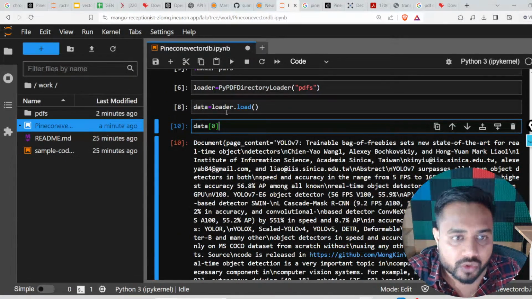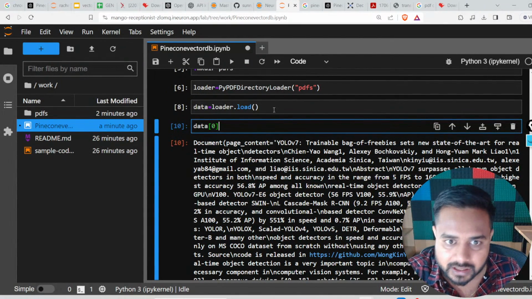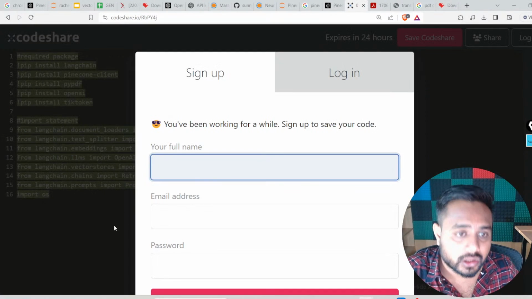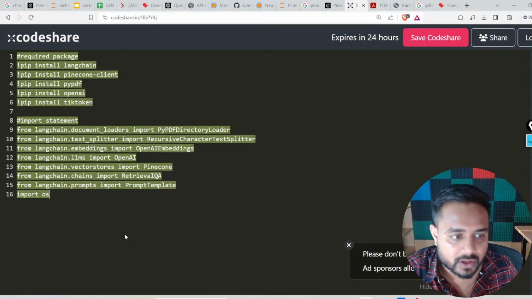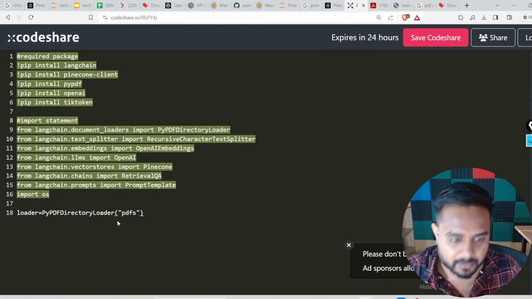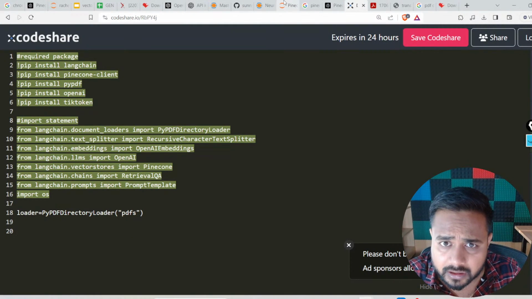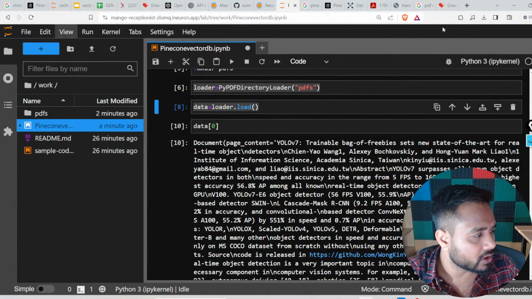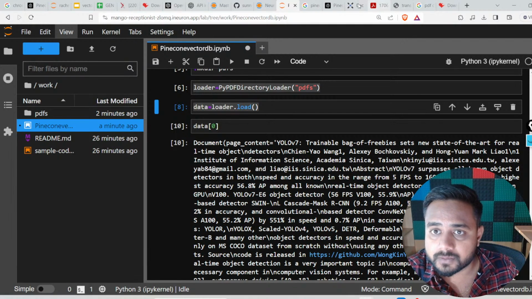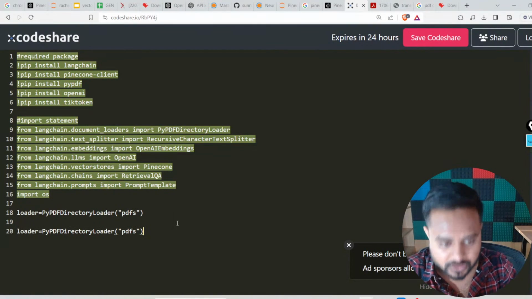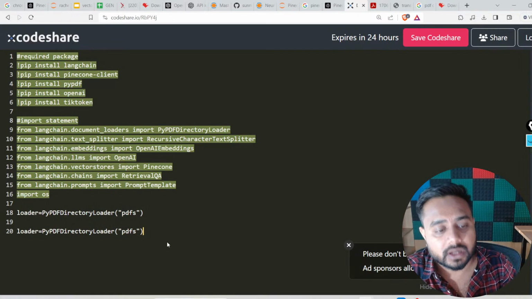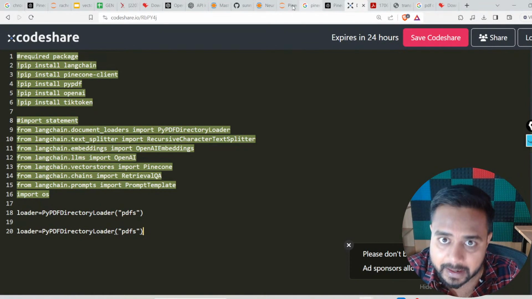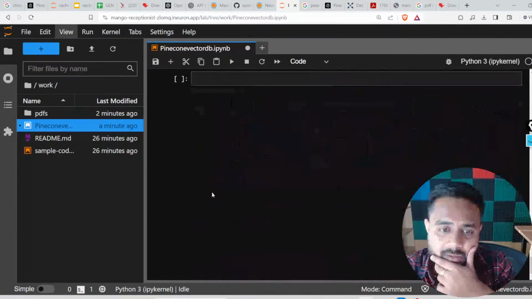Now here we are able to load the PDF. Now guys, let me give you this particular code, so at least you all can run it inside your system. Here is the code for loading the PDF, and here we have one more function, loader dot load. Let me copy and paste this one. So with the loader we have a PDF and we are able to load the data. Yes, we are able to get the data.